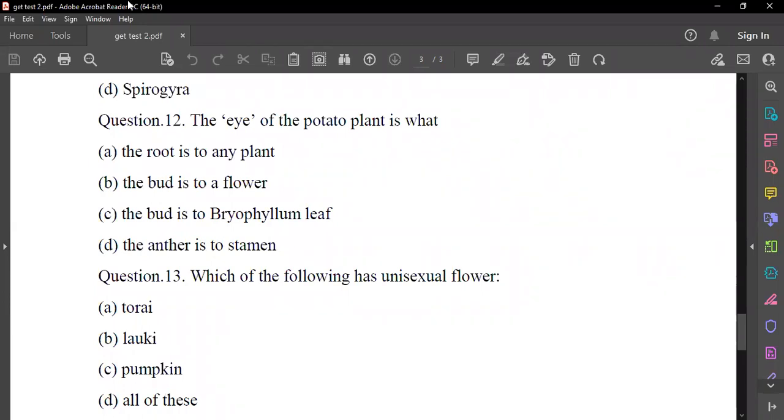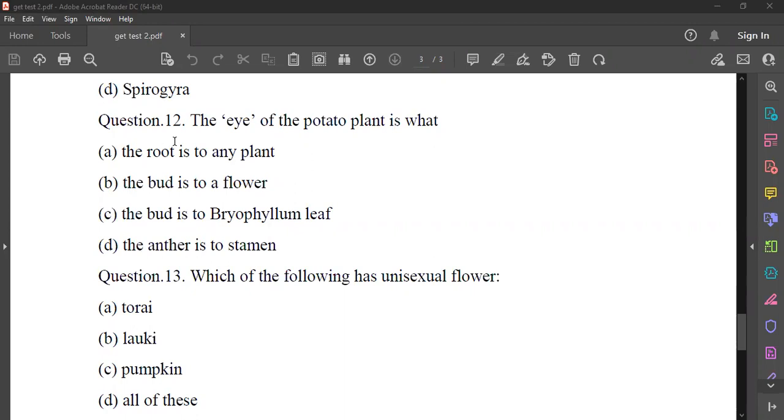The bud is to the bryophyllum leaf. The eye of the potato is what? The root. The root is to any plant. What is the answer for this? See, the bud is to the bryophyllum leaf.